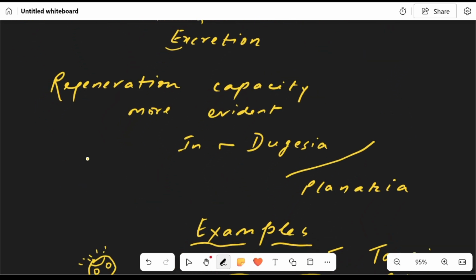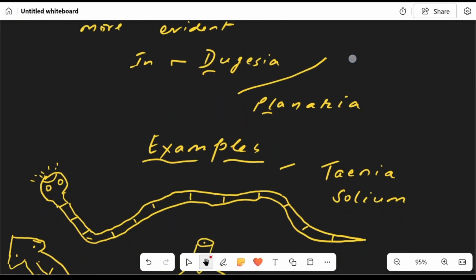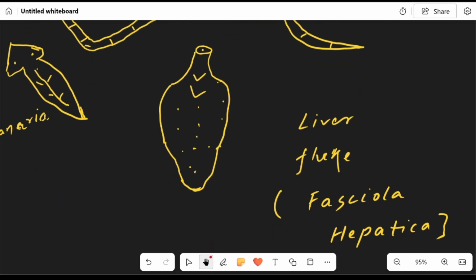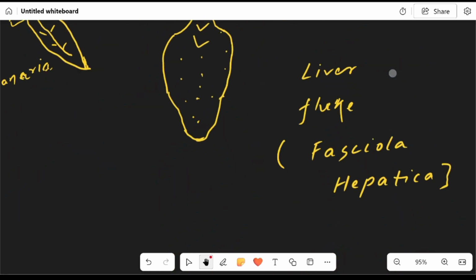Regeneration is more evident in Planaria. Planaria is famous for regeneration. Planaria shows regeneration capacity more evidently, and the examples are Taenia solium, Planaria, and liver fluke, which is also known as Fasciola hepatica. So Fasciola hepatica, liver fluke, Taenia solium, and Planaria.